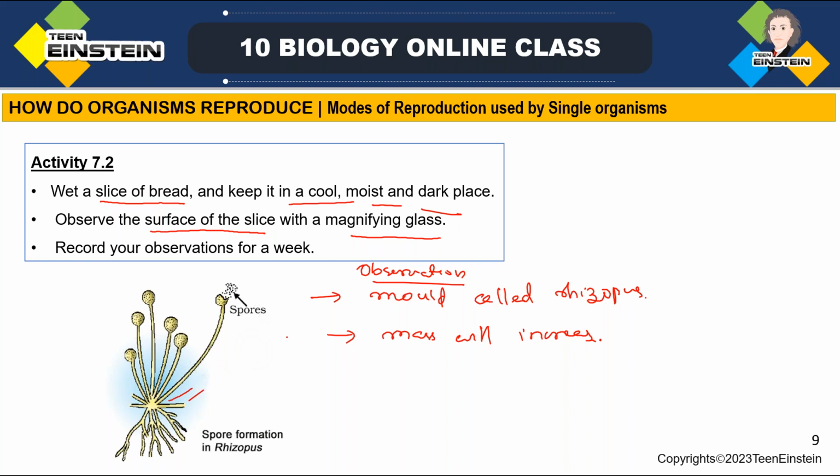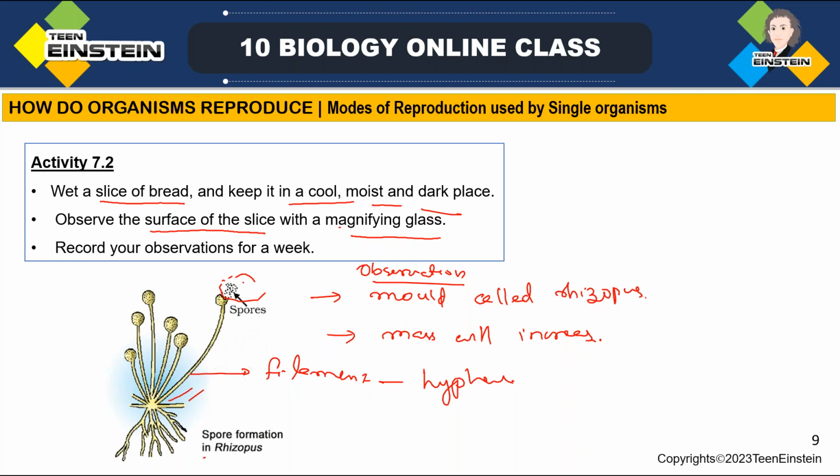Okay, here you can see the spore formation in rhizopus. This is a spore. Here this part is a filament, which is called hyphae. And here you can see the spores. First it will come as somewhat dust-like particles of ash color, then later if you keep it, it will become dark, black powder-like. That is a fungal growth called rhizopus, which forms spores.